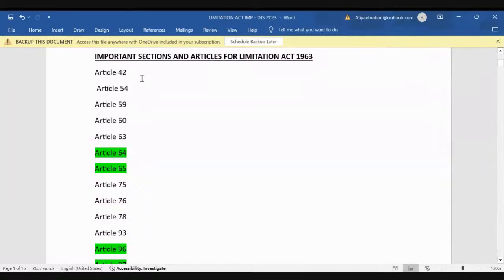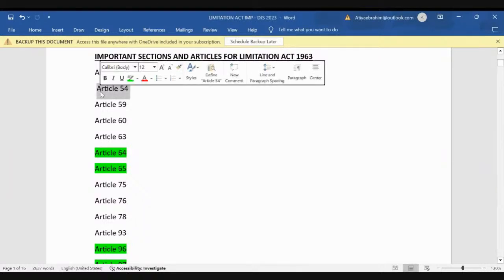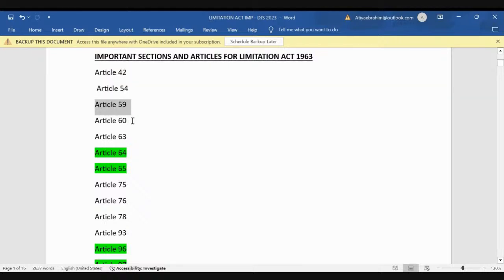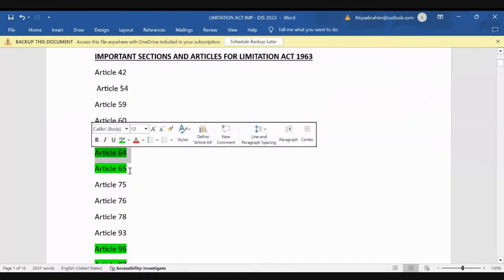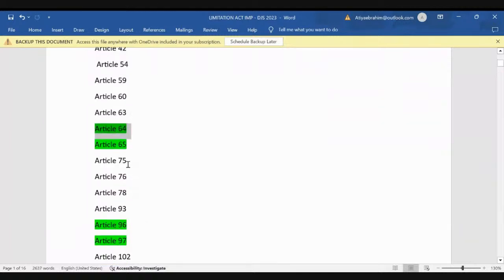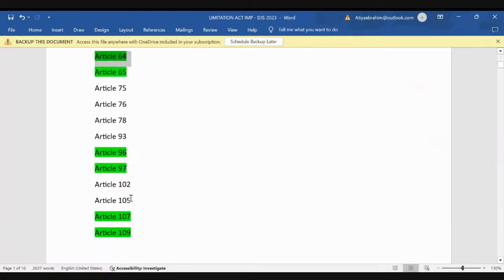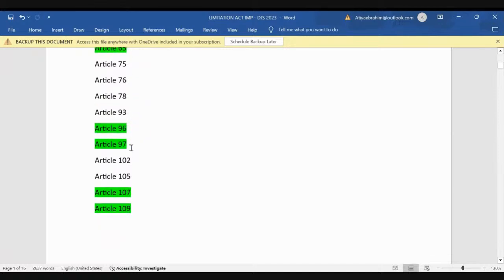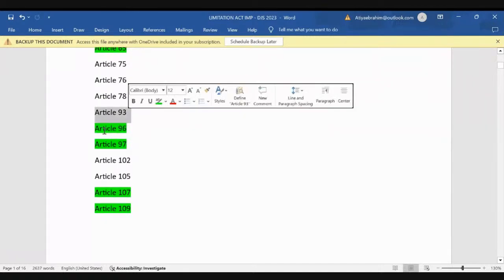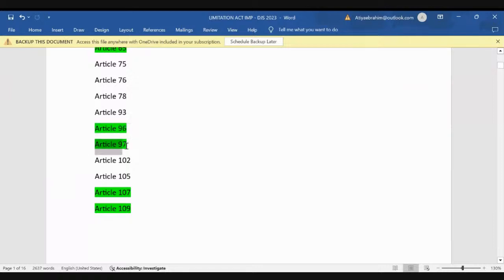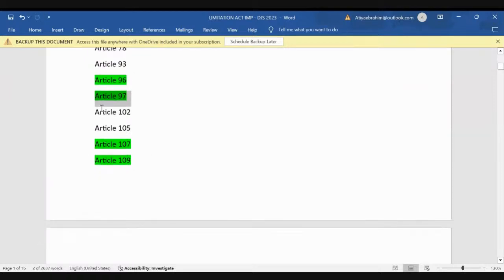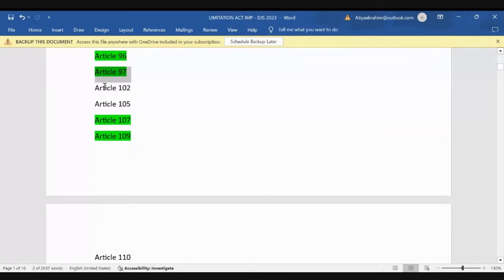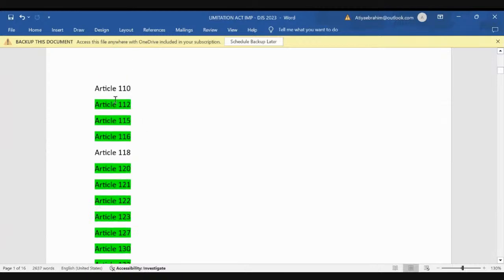So it's article 42, article 54, 59, 60, 63, 64, 65, 75, 76, 78. Okay, 93, 96, 97. Please write this down. Okay, 102, 105, 107, 109, 110.